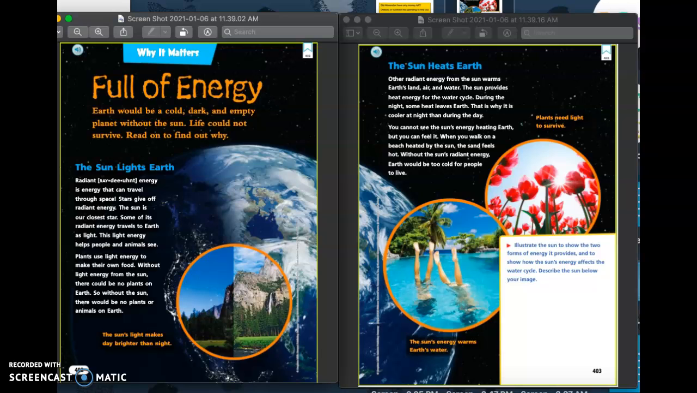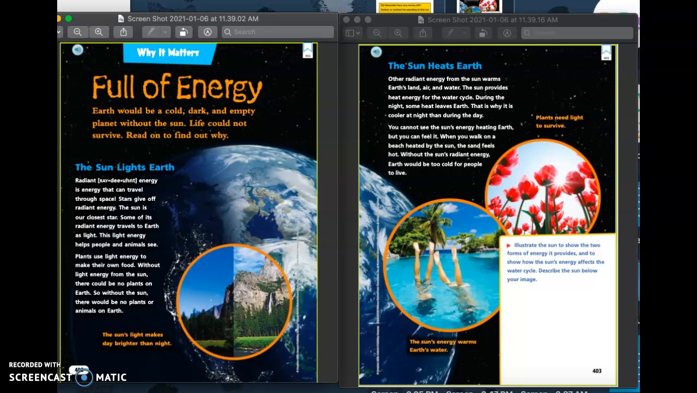This light energy helps people and animals see. Plants use light energy to make their own food. Without light energy from the sun, there could be no plants on Earth. So without the sun, there would be no plants or animals on Earth. The sun's light makes day brighter than night.